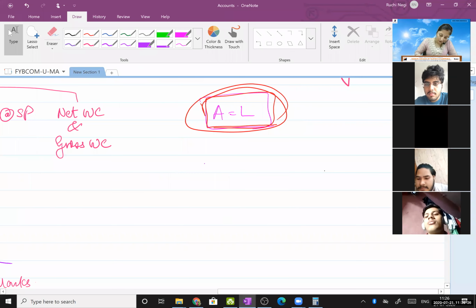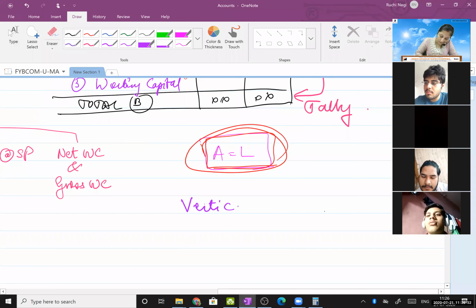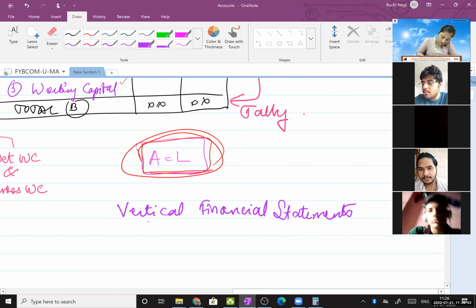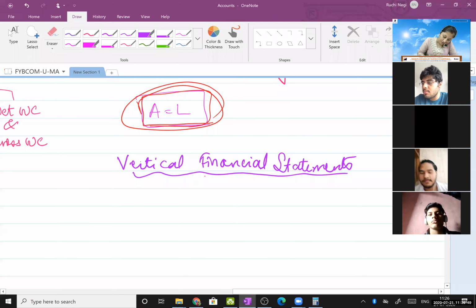Whatever I am telling you to note down, note it down. So write down: vertical financial statements. So what comes under vertical financial statements?